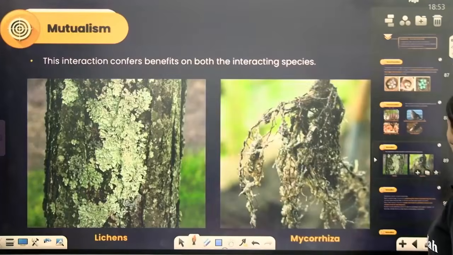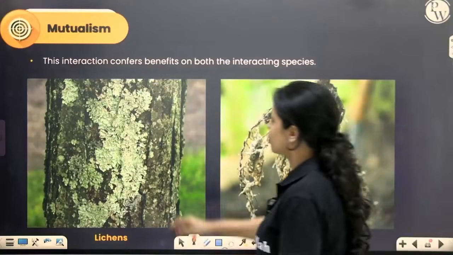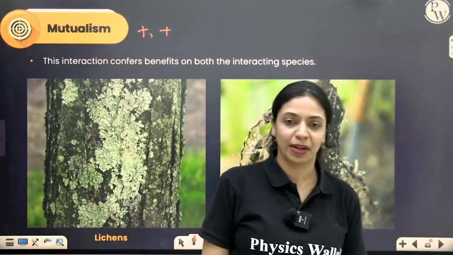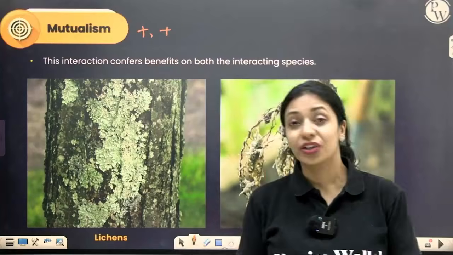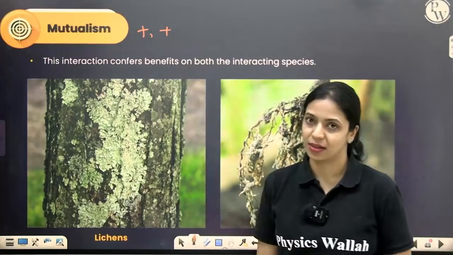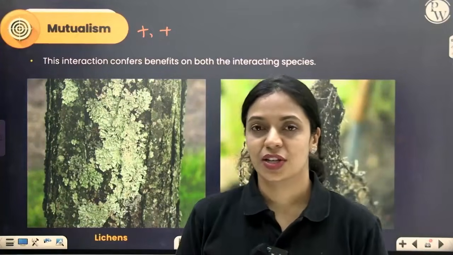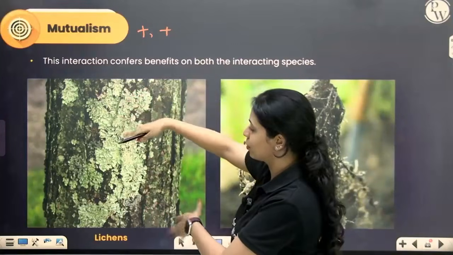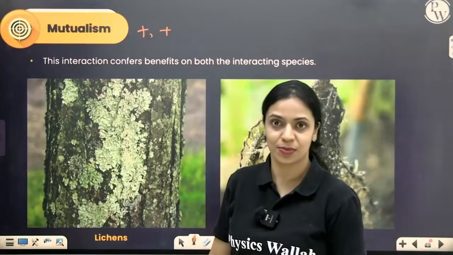Ultimately, last one, we have mutualism. Mutualism is a positive interaction. Both the interacting species will be benefited. Examples for that you've already learnt: lichens and mycorrhiza. Lichen is a symbiotic association of algae with fungi. It even looks like a single organism. You can't even make out there are two different organisms here, right?